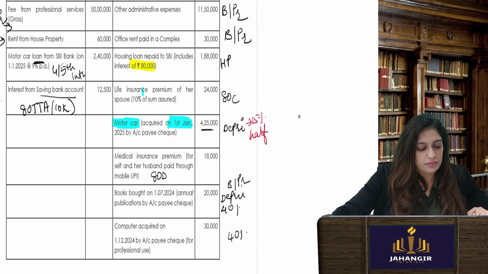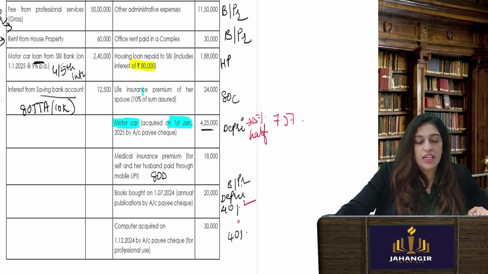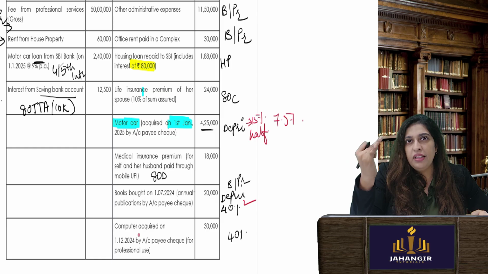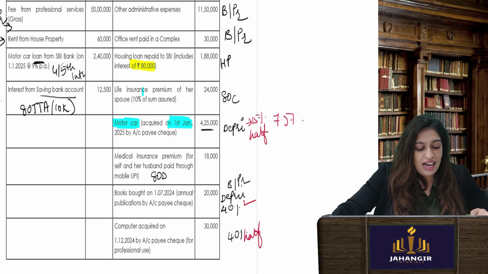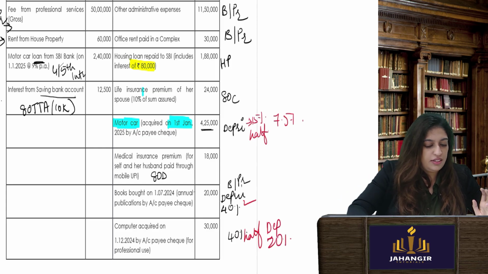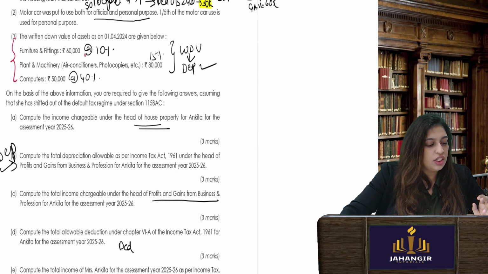Okay. Similarly, let's see books. Books depreciation is 40%. Computer acquired on 1/12. So December, Jan, Feb, March, less than 180 days. So you will get half depreciation, which will be 20% for this asset. Okay, what other assets they have given you? See here, furniture 60,000, 10%. Plant and machinery 80,000 and computers 50,000.